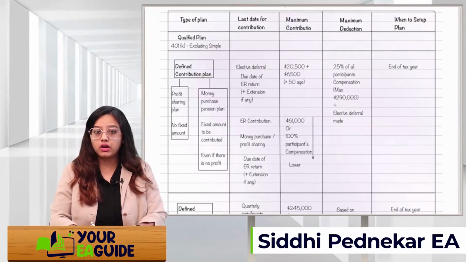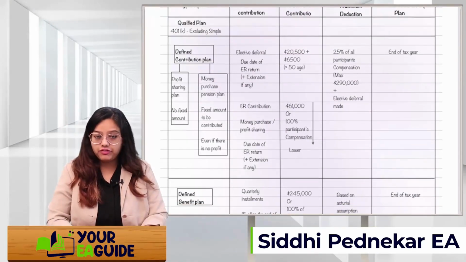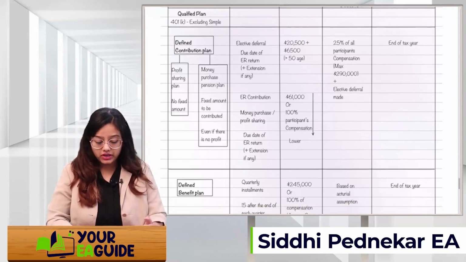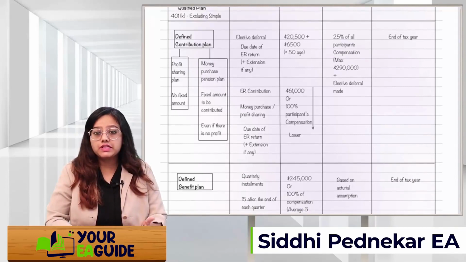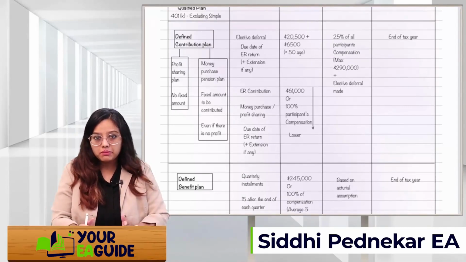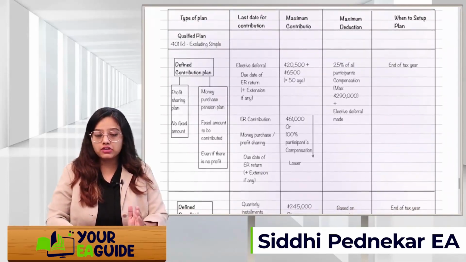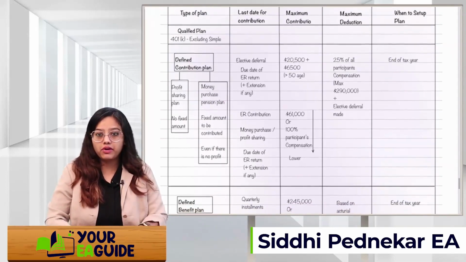If I talk about the qualified defined contribution plan, for elective deferral, if the employer has decided to contribute a certain percentage, then the due date is the employer's return due date plus extension, if any. For the employer's contribution, if it's a money purchase pension plan, then also the due date of the employer's return plus extension, if any. So in both cases, profit sharing or money purchase pension plan, the last date of contribution is the due date of the employer's tax return.